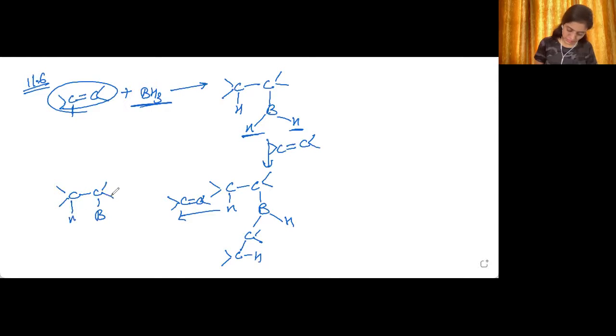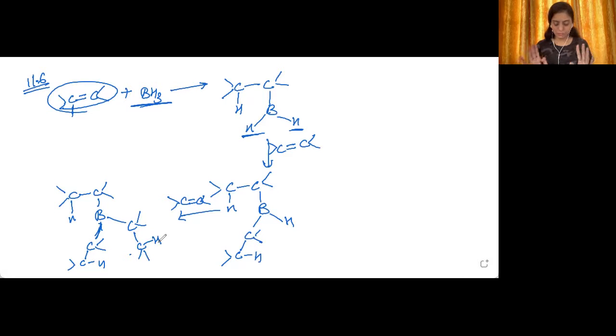All right. So already we have joined two alkene units to boron. Now the third alkene unit will also get attached to it like this. Now we will take some example, not the general one. Let's take the example of propene.